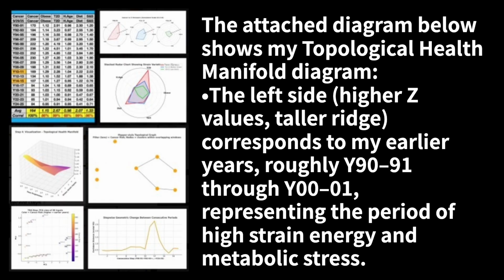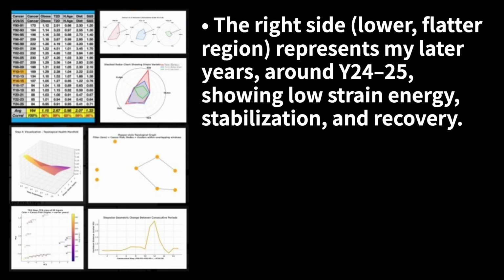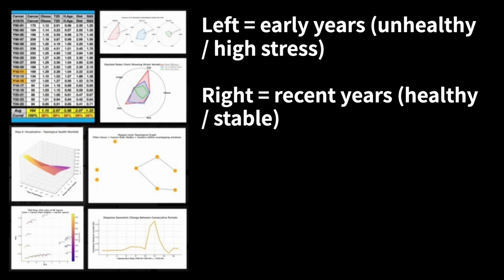The attached diagram below shows my topological health manifold diagram. The left side, higher Z values, taller ridge, corresponds to my earlier years, roughly from Y90 to Y91 through Y00 to Y01, representing the period of high strain energy and metabolic stress. The right side, lower, flatter region, represents my later years, around Y24 to Y25, showing low strain energy, stabilization, and recovery. So visually, left is early years, unhealthy, high stress; right is recent years, healthy, stable.